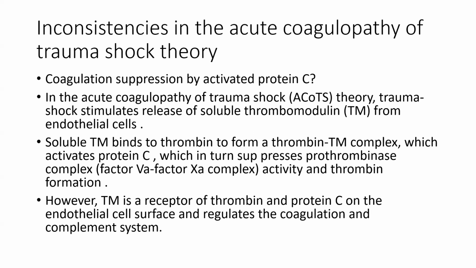In the acute coagulopathy of trauma shock theory, the trauma shock stimulates the release of soluble thrombomodulin from endothelial cells. This soluble thrombomodulin binds to thrombin to form the thrombin-thrombomodulin complex, which activates protein C, which in turn suppresses the prothrombinase complex activity from factor 5 to factor 10 and thrombin formation. However, thrombomodulin is the receptor of thrombin and protein C on the endothelial surface and regulates the coagulation and complement system.